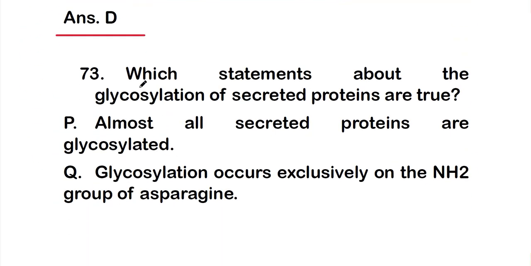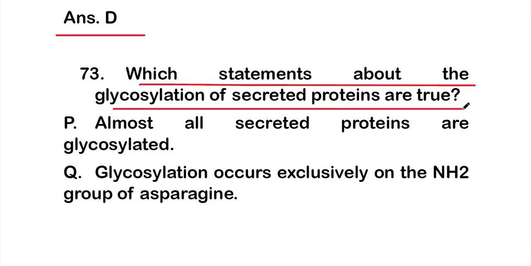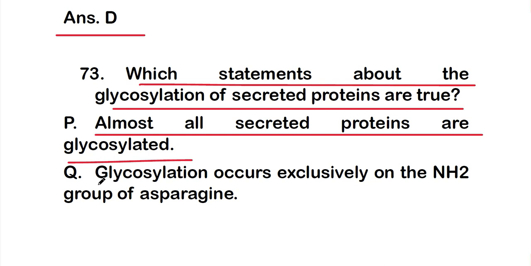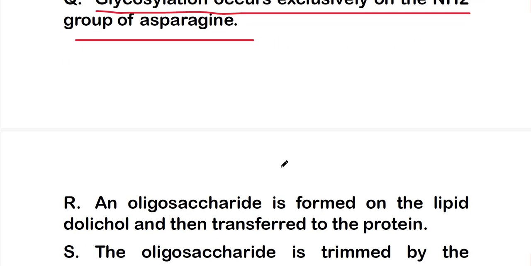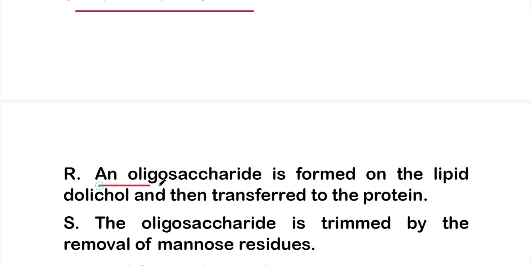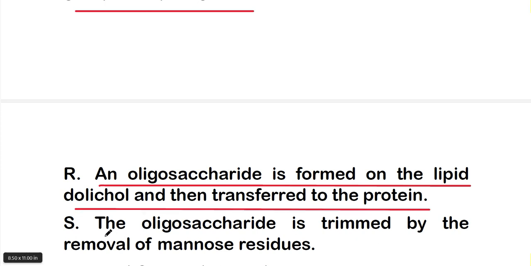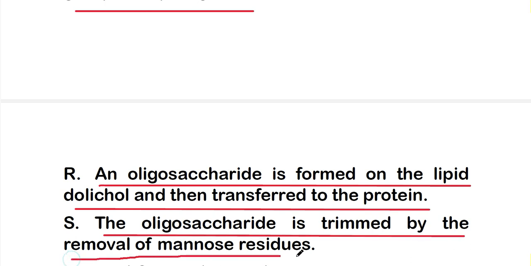So next is, which statement about the glycosylation of secreted proteins is true? And the statements are, statement P is almost all secreted proteins are glycosylated. Statement Q, that is glycosylation occurs exclusively on the NH2 group of asparagine, or statement R, that is an oligosaccharide is formed on the lipid dolichol and then transferred to the protein, or statement S, that is the oligosaccharide is trimmed by the removal of mannose residues.